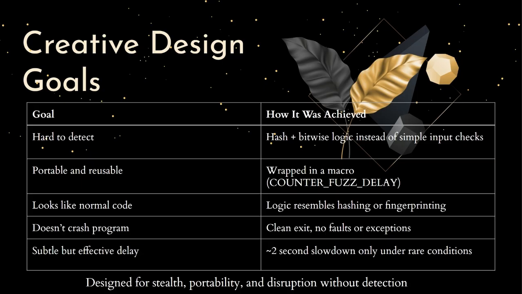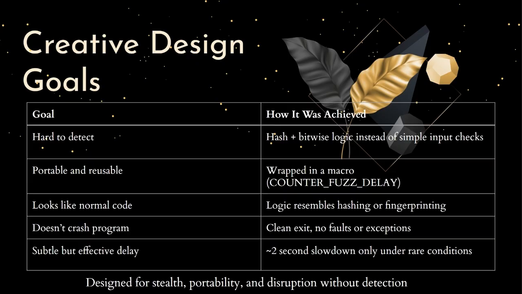Third, make it look normal. The loop inside the delay isn't written like while true, which would be a red flag. Instead, I use a volatile counter and a loop that looks like a performance test or maybe even a warm-up loop. And it exits cleanly. There's no crash or error, just a long pause and then normal behavior.